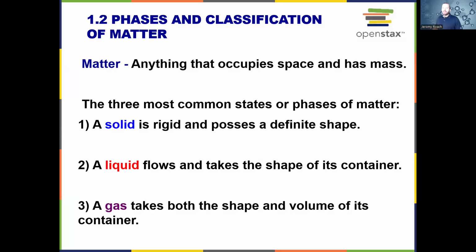Next, we're going to talk about the phases and classification of matter. So matter is anything that takes up space and has mass. And there are three most common states of matter: solids, liquids, and gases. Solids are rigid and possess a definite shape, liquids flow and take on the shape of a container, and a gas takes both the shape and the volume of the container.